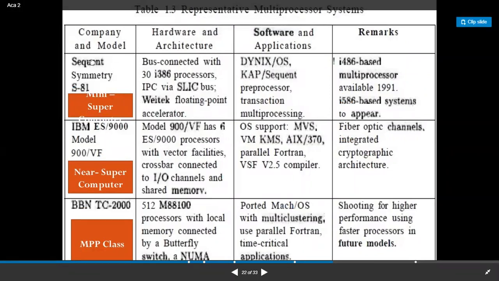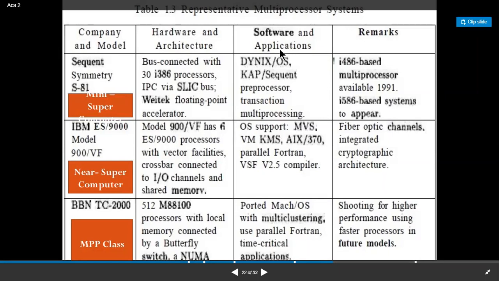You have the Sequent Symmetry S81, a mini supercomputer, which has a hardware architecture that is bus connected with 30 i386 processors, with interprocessor communication via the SLIC bus and a Weitek floating point accelerator.